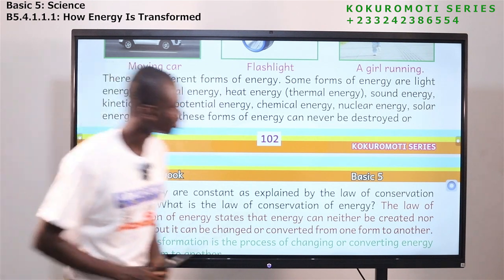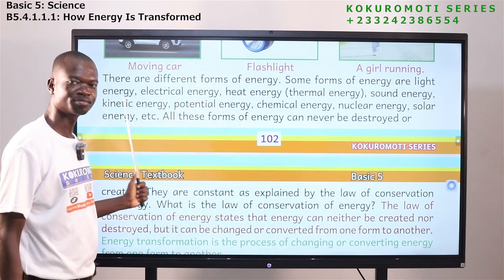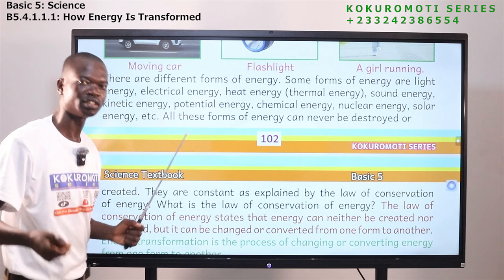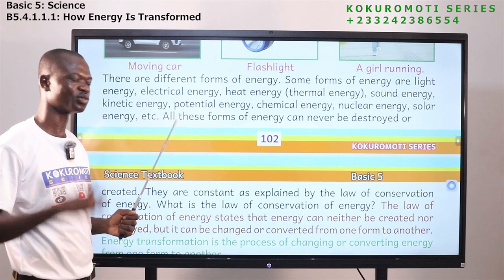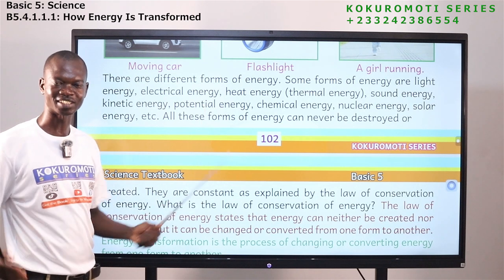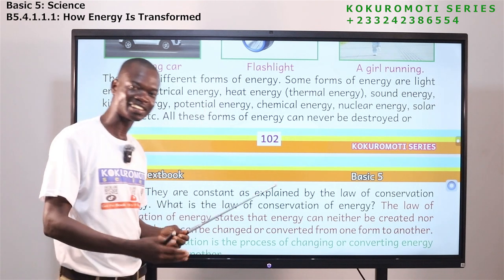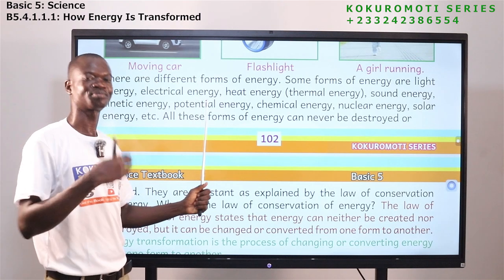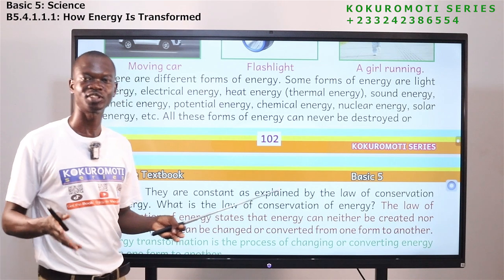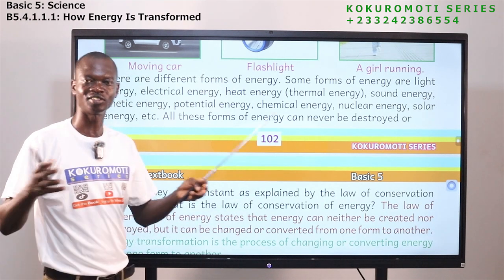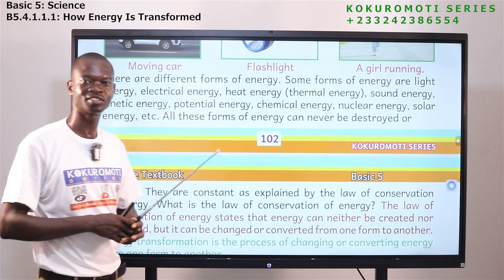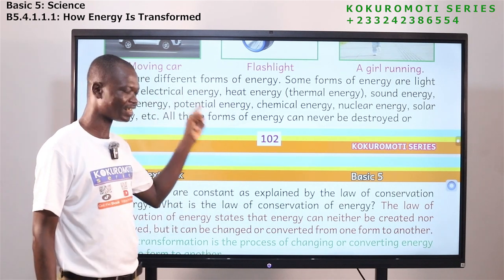Forms of energy. The first one that I mentioned is light energy. Your bulbs are able to let you see because of light. Then electrical energy, or what we call electricity. If you don't have electricity, there are a lot of things that you can't do. You can't even charge your mobile phone. You can't even wash or iron your dress. You can't watch television.